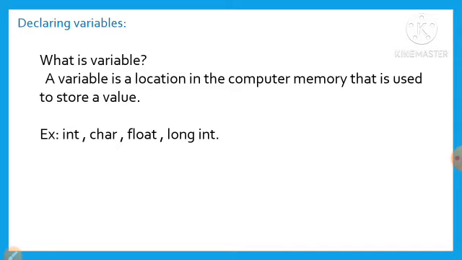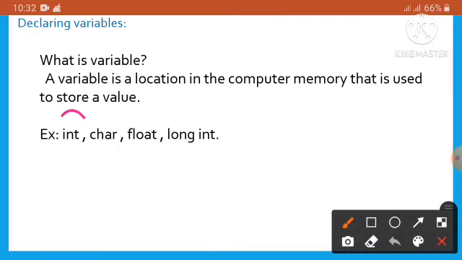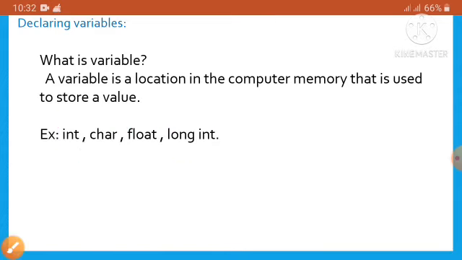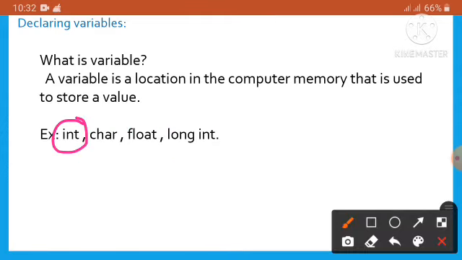Here a variable is a location in the computer memory that is used to store a value. A variable can be declared in a program. The memory location is not its value. Examples of valid declarations of variables in C++ are: int, char, float, and long int. Int means we can store integer type data values, like 6, 7, 8.